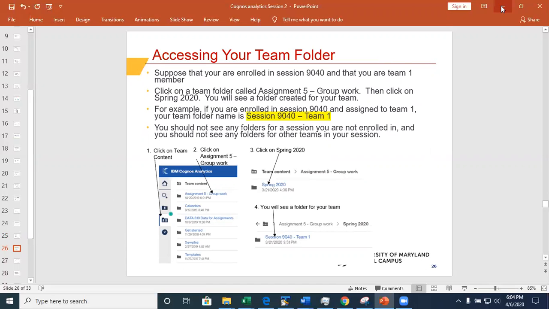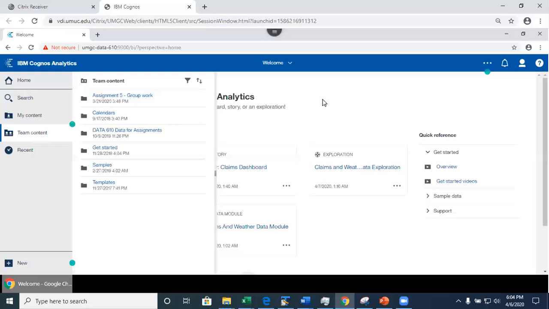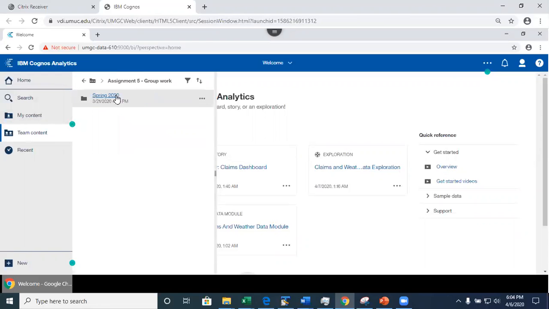So let's just make an assumption here. I'm going to be a student, and I'm going to be taking Data 610 this semester. I'm in session 9080. So this is what I'm going to do. When the time comes, I'm going to see this Assignment 5 group work folder in the team content. I'm going to click in here. In here, I'm going to see Spring 2020, which is the current semester. This folder is for my team.